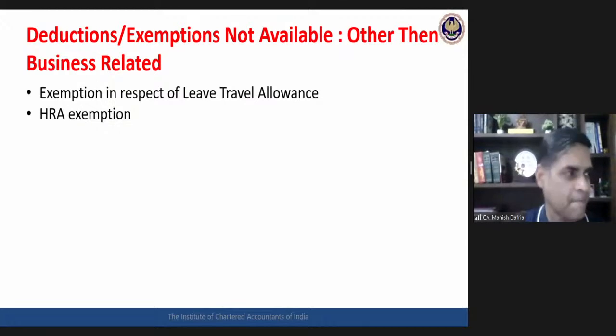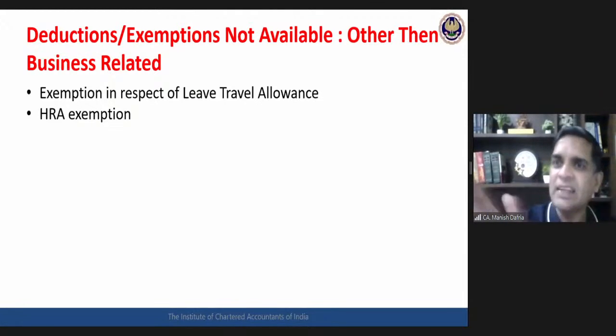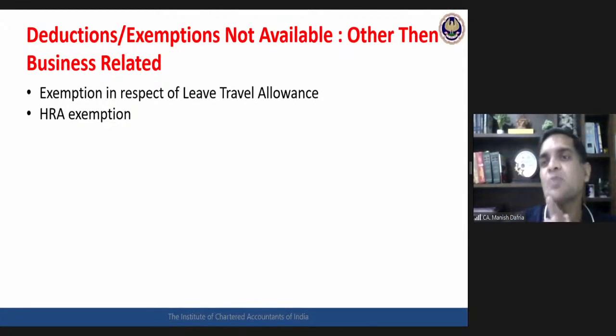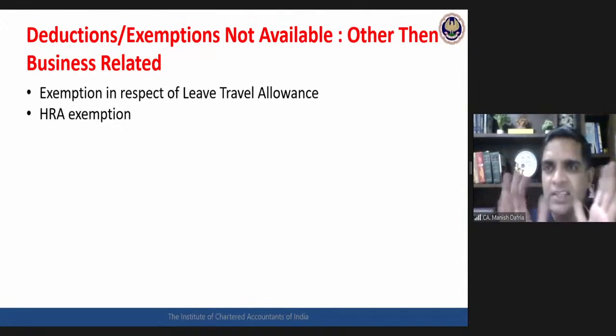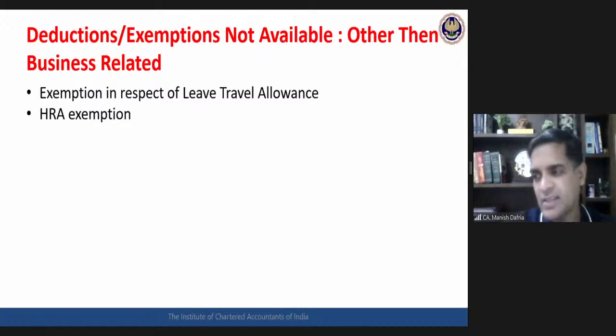HRA exemption. Again, I'm saving you from the section numbers and everything, which you will find in the books. We are just trying to see the concept. A salaried assessee can claim exemption with respect to HRA, but if they are going for this optional mechanism, the total HRA would be taxable. No HRA exemption would be available. Two.